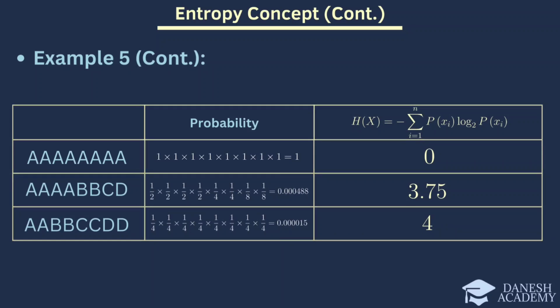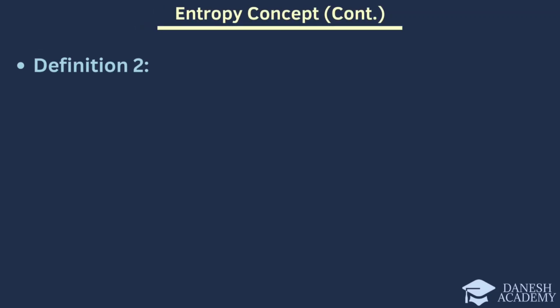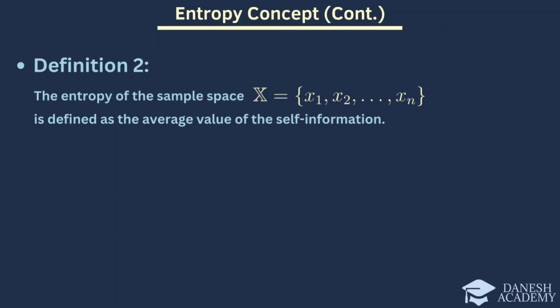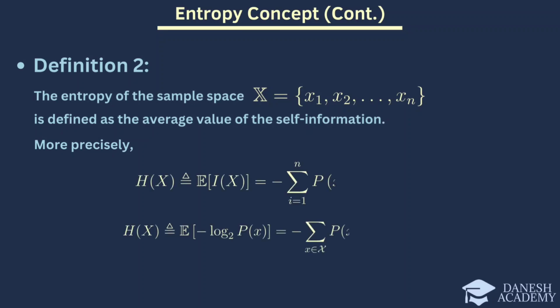Entropy is a fundamental concept in information theory that measures the average self-information of sample space X. It quantifies the uncertainty or unpredictability associated with a set of outcomes. The entropy of a discrete random variable X with possible values x1 through to xn and a corresponding probability mass function is given by the following equation. This equation represents the sum of the products of the probability of each outcome and the base 2 logarithm of the probability, multiplied by -1.